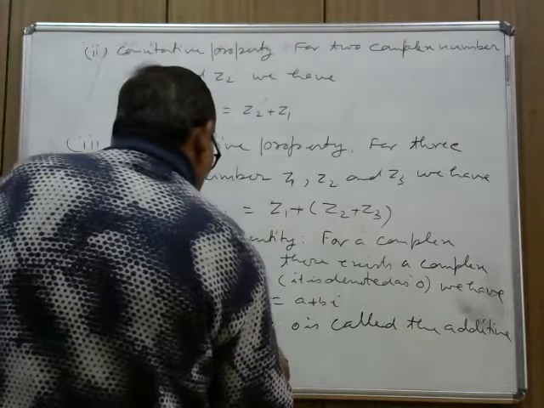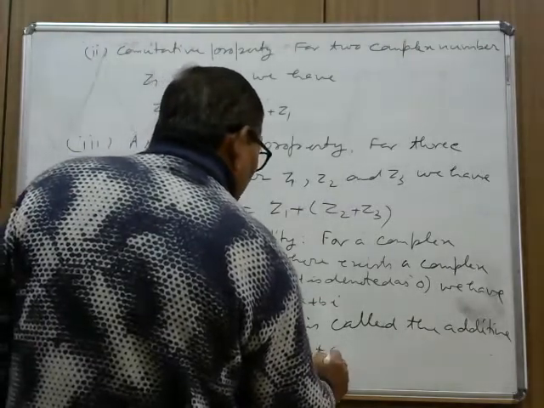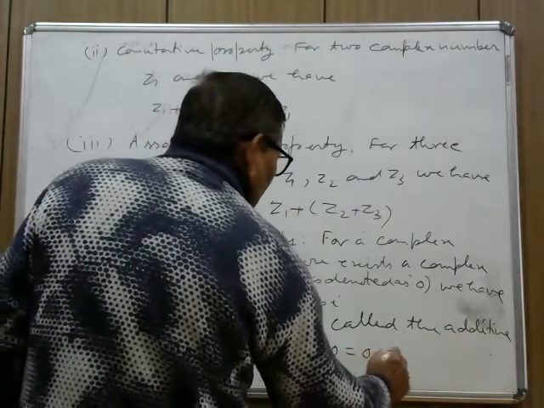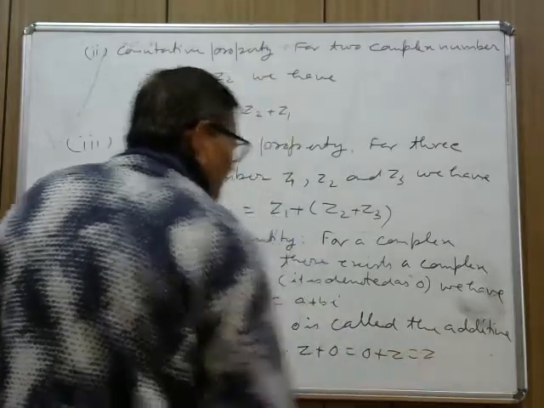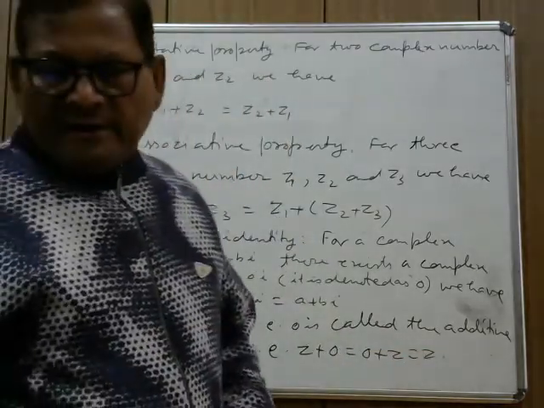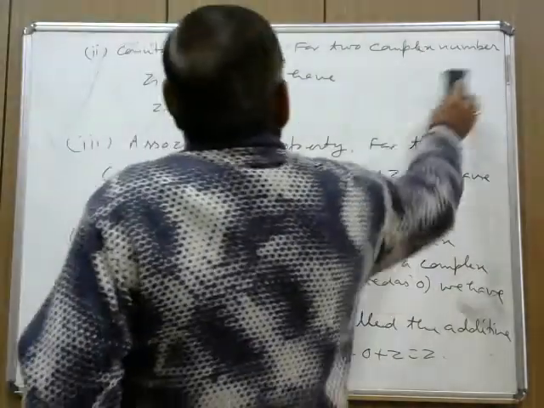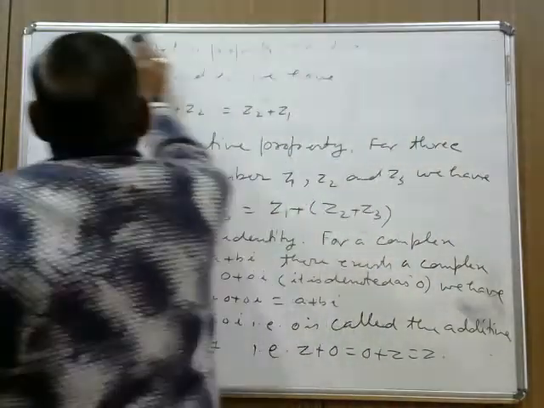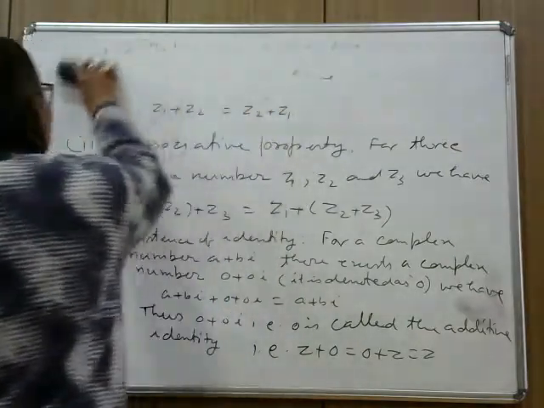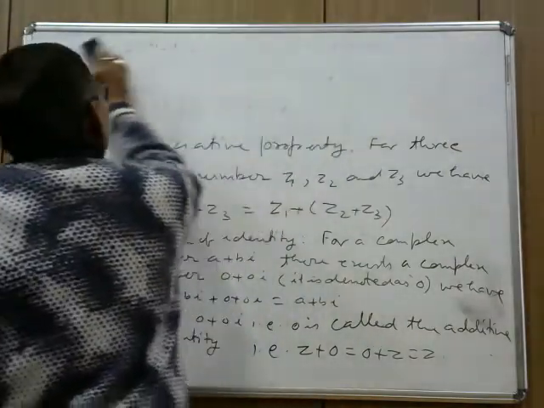That is, for any complex number z, z plus 0 equals 0 plus z equals z. 0 is called the additive identity. Now, existence of inverse.